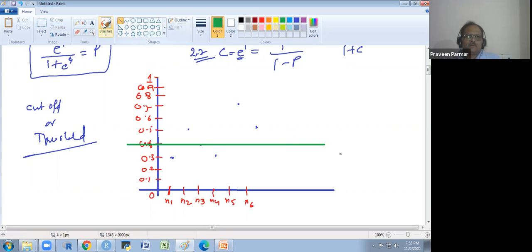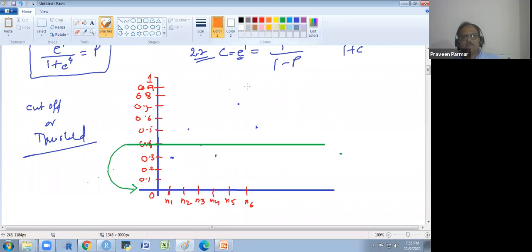So the values which are less than or equal to 0.4 will convert to 0.